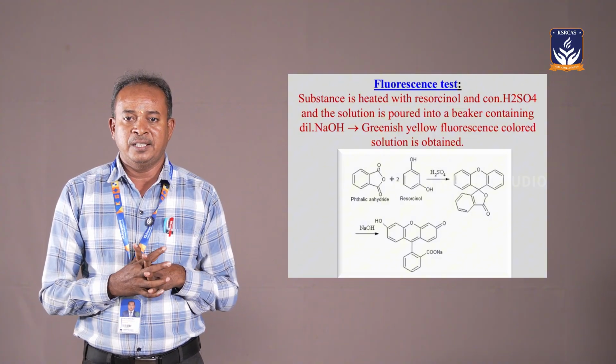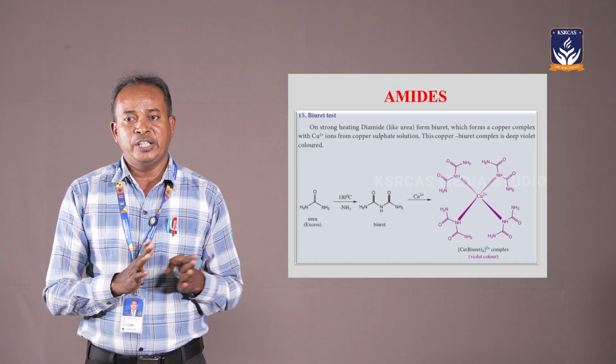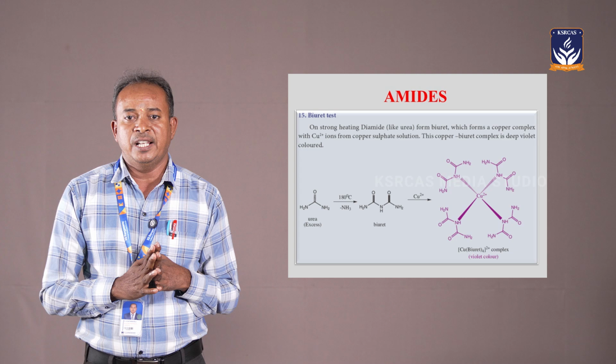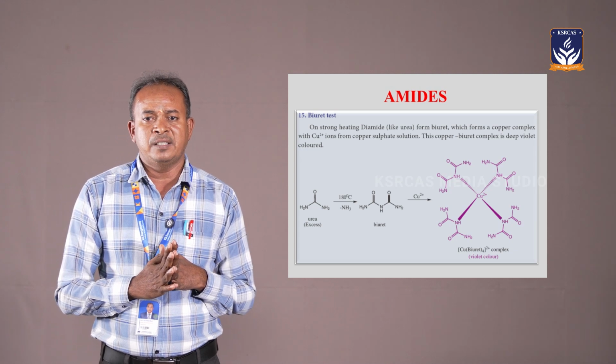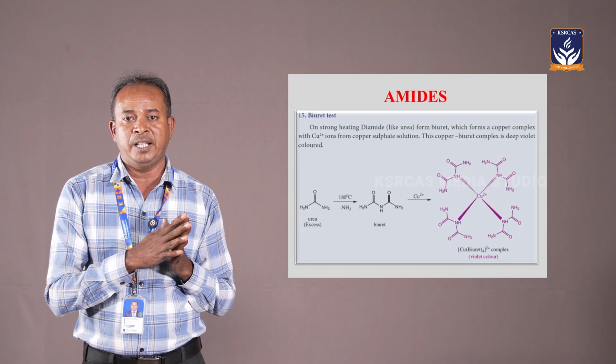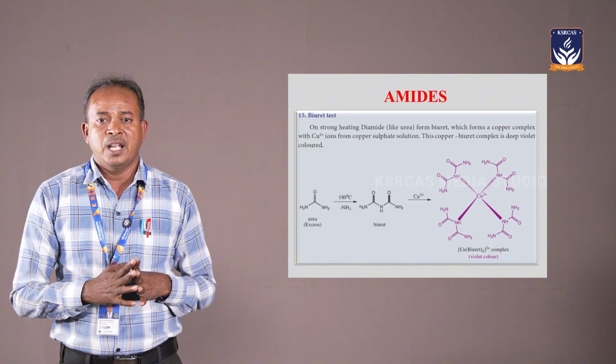Another one of the functional groups is amides. The amides can be classified into two cases. One is aromatic amide and the other is aliphatic amide. Aromatic amide means an aromatic compound like benzene must be present. This is known as aromatic. Otherwise, if the benzene compound is not present, this is known as aliphatic compounds.